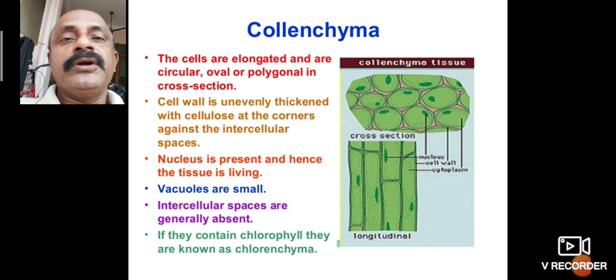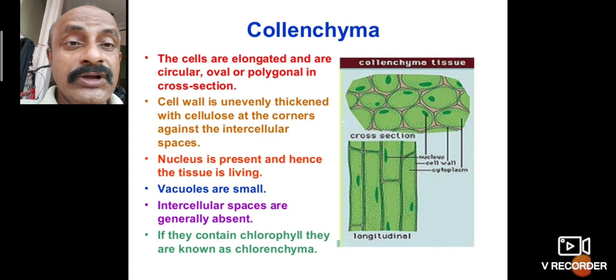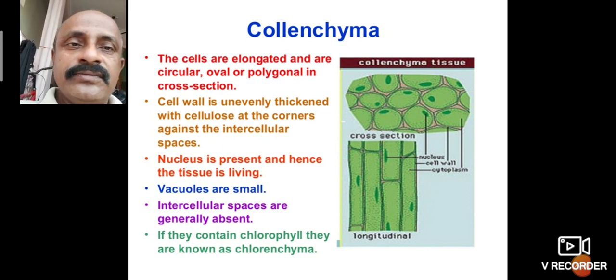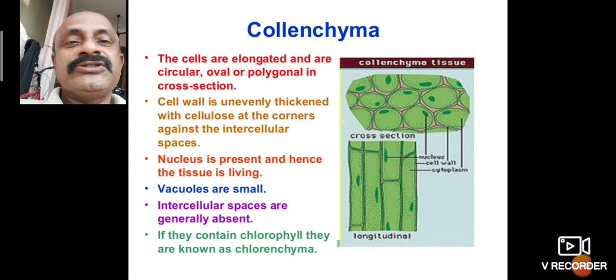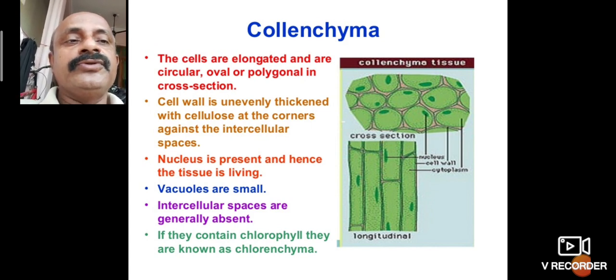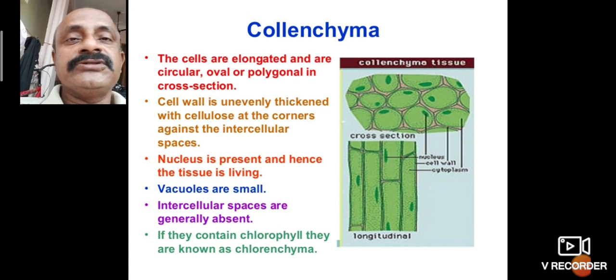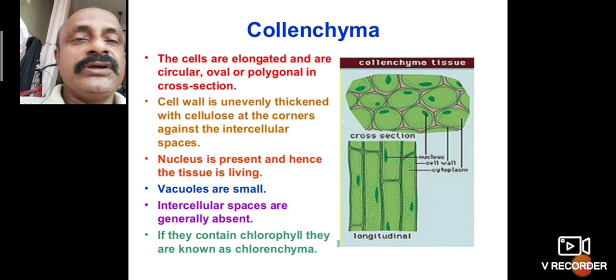The collenchyma tissues are living. Parenchyma is also living, and the nucleus is present. The vacuoles are small in size. The intercellular spaces are generally absent, so without intercellular spaces, all cells are attached to each other.